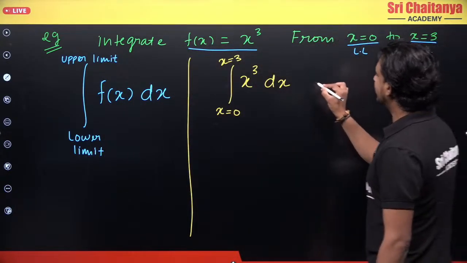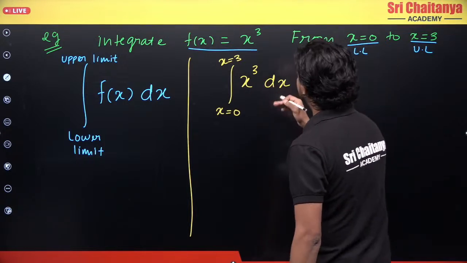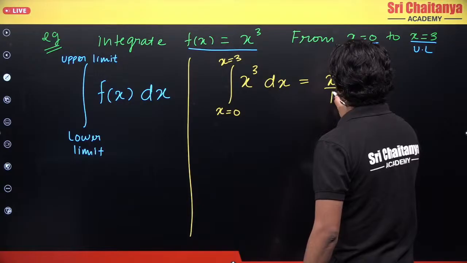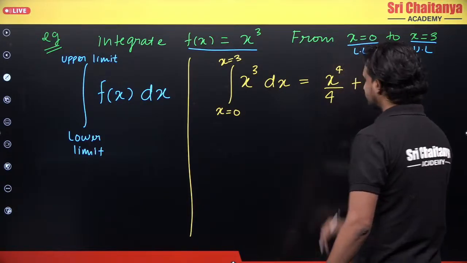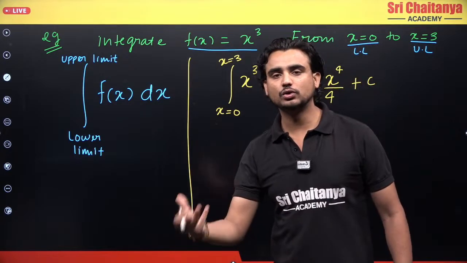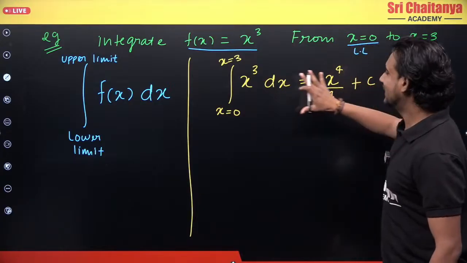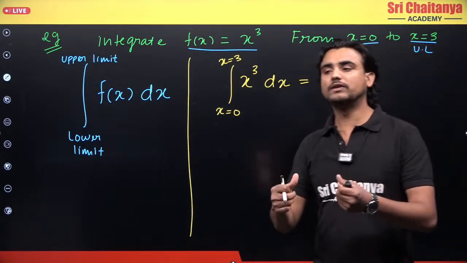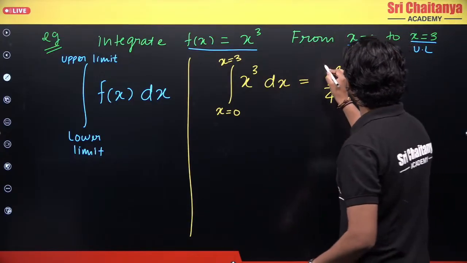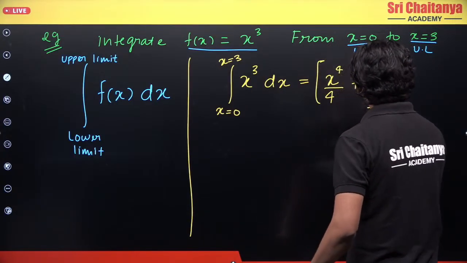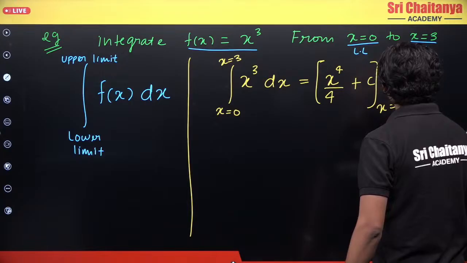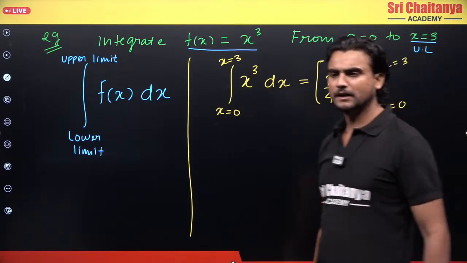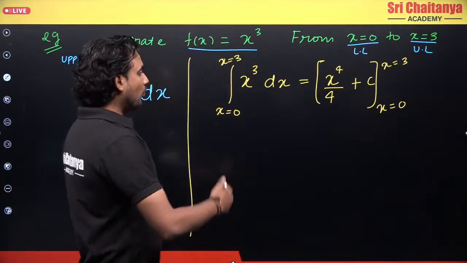Now let's integrate this. So what is the integral for this? So integration of x cube is x power 4 by 4. Yes or no? Plus some constant c. Okay, first of all, what we should do? We should integrate this normally, like an indefinite integral. Now the role of limits will come into play. So what were the limits? So you will write, okay, the limits were from x equals 0 to x equals 3.